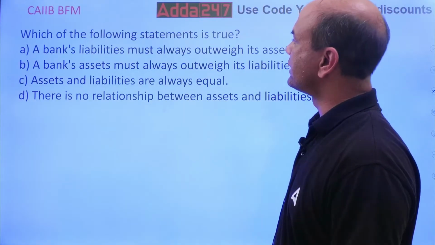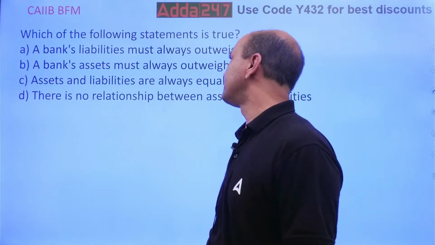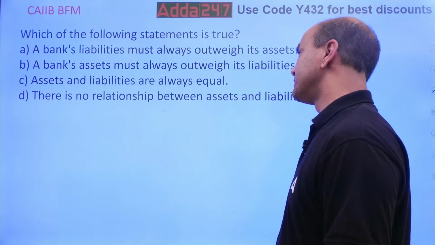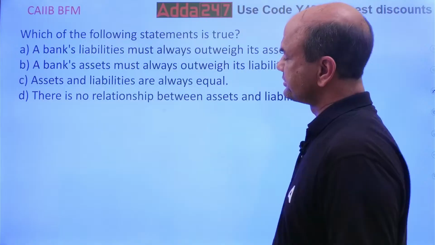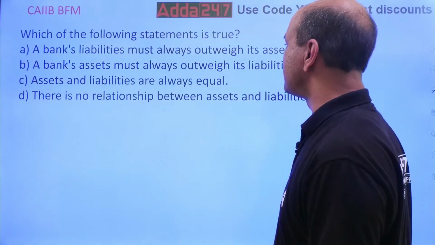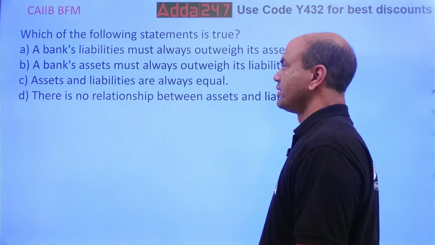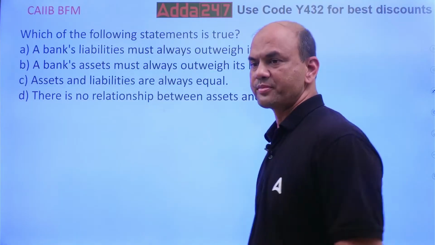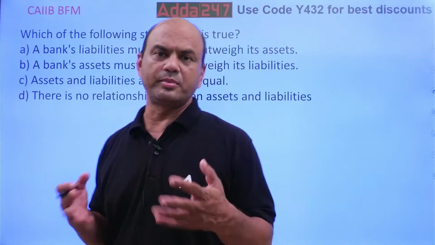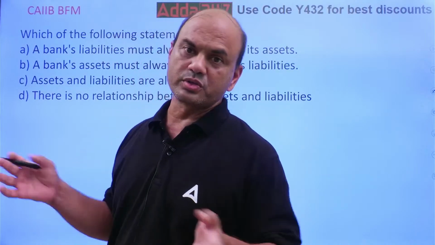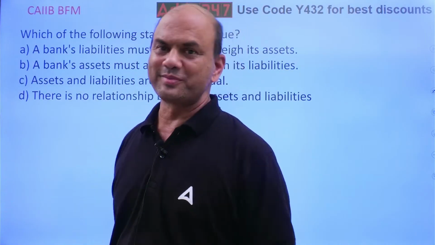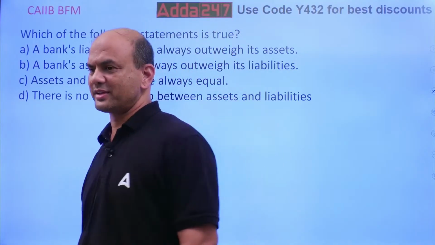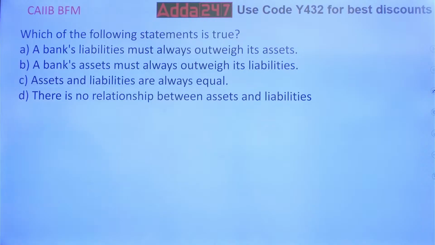Which of the following statements is true? A bank's liability must always outweigh its assets. A bank's asset must always outweigh its liabilities. Assets and liabilities are always equal. And there is no relationship between the assets and liabilities. So what should you try in your bank? Always. Your loan should be more or your deposit should be more. What do you think? What should you try in your bank?